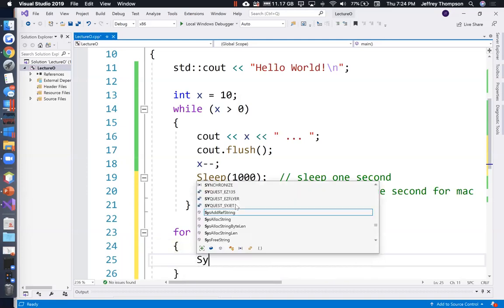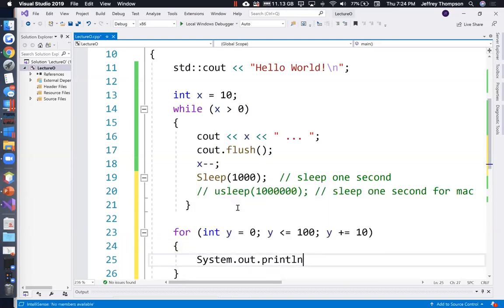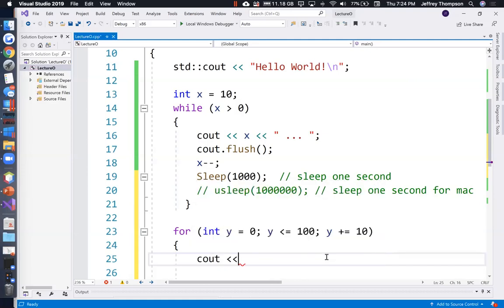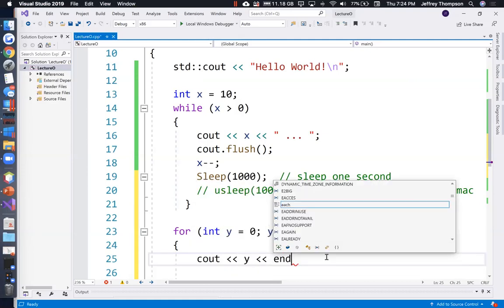Right? System.out.println. How about just print out that number, right? Why am I doing Java commands? I'm sorry, gang. I just taught 3 hours of Java today. cout less than less than y, less than less than endl.